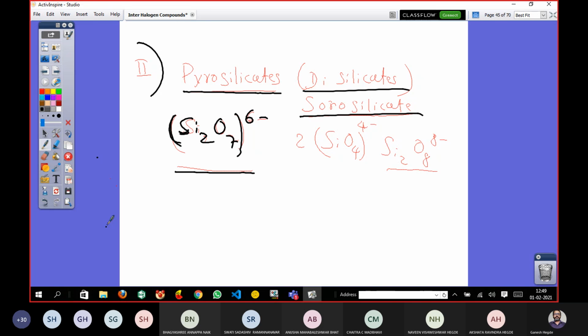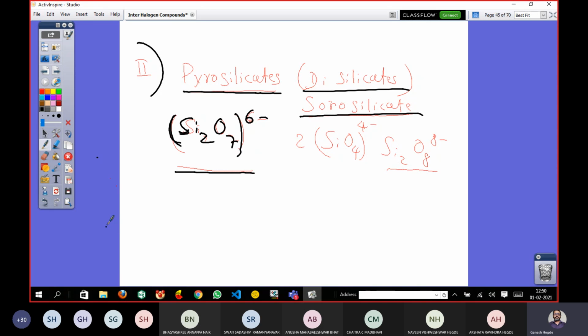Now let us try to understand the bonding in the case of pyrosilicate. This is nothing but two silicate units. Listen here. Whenever I say one silicate unit, it means a SiO4 unit: one silicon tetrahedrally bonded to 4 oxygen atoms.